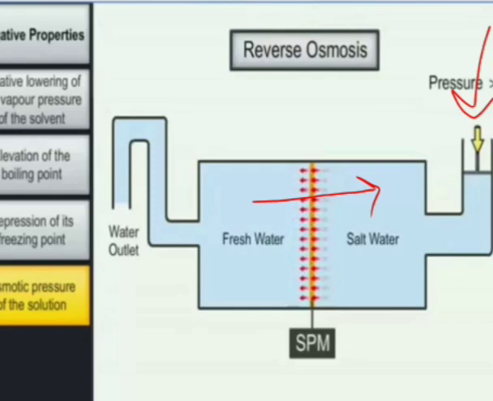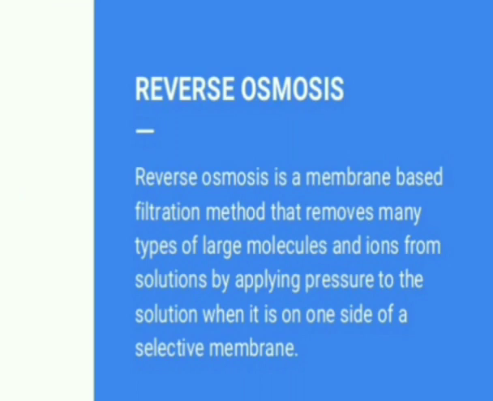But what will happen if we increase the pressure on the solution side? If we increase the pressure on the solution side, the water molecules or the solvent molecules move from higher concentration to low concentration, and this is called reverse osmosis. It is taking place just opposite to osmosis. So reverse osmosis is the movement of solvent particles from higher concentration to lower concentration. It is just the opposite of osmosis.